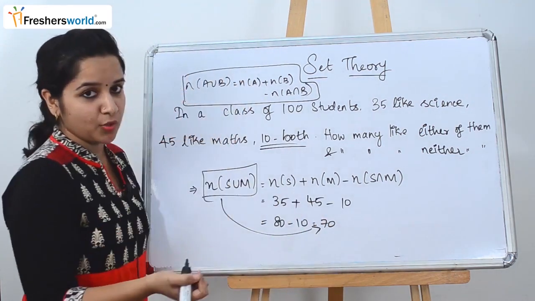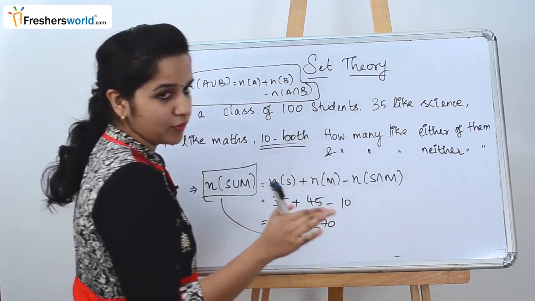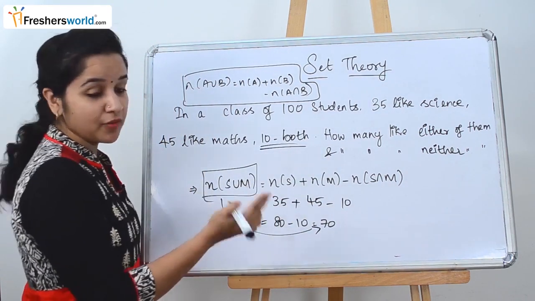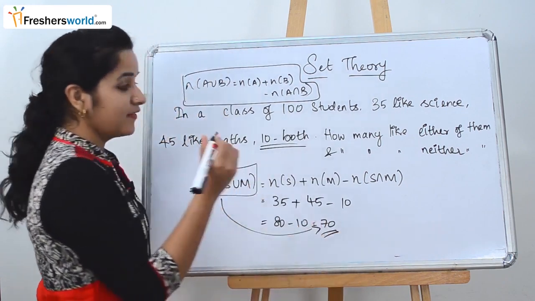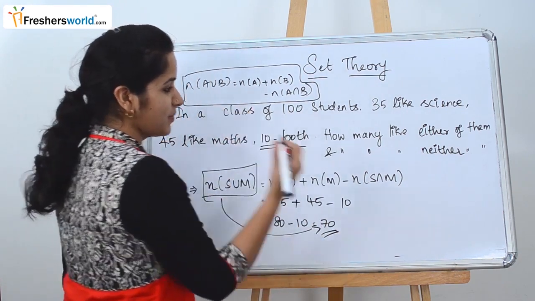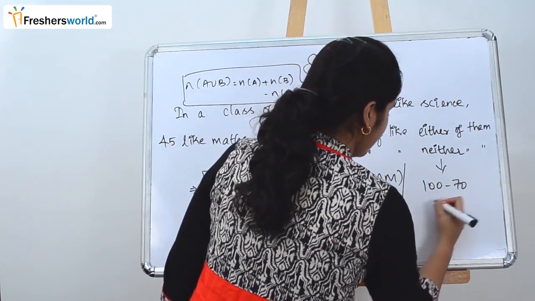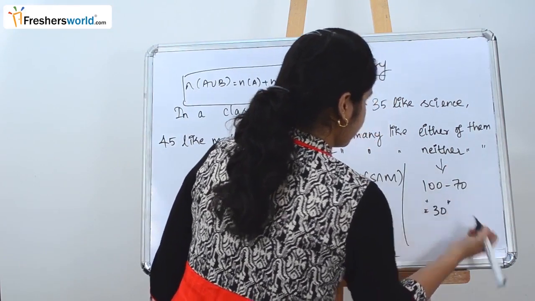What is the other part of the question? They are asking how many like neither of them, who don't like both science and maths. So we know either of them is 70, and we know the total number of students is 100. So neither can be found by 100 minus 70, which is 30.